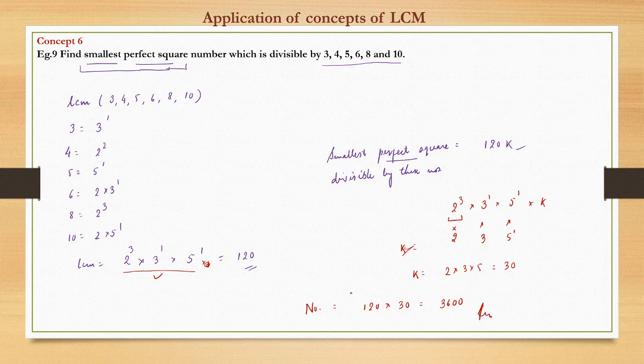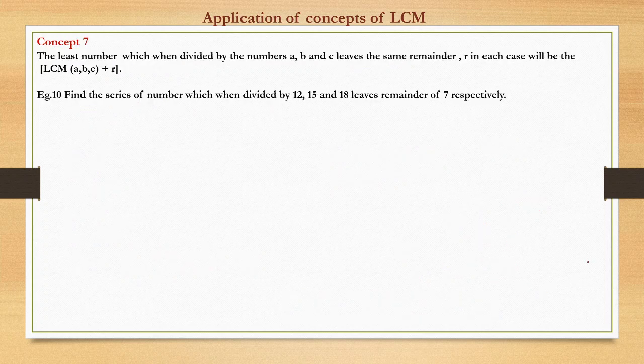This is the answer. The approach to attempt this question was important. That number will be a multiple of 120. What multiple? To make it a perfect square, here we need to multiply with 2. This 3 should have one more power, so multiply with 3, and 5 should have one more power to be a perfect square. So again multiply with 5. So that way we can get the answer.